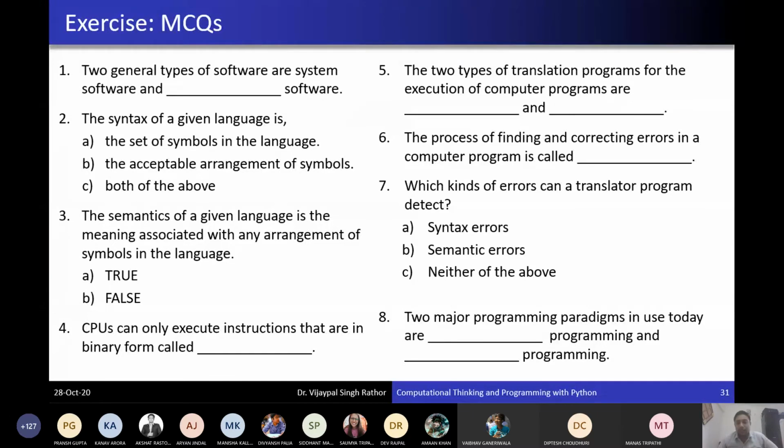Do you have a lecture after this at 9:30? Yes, sir. There is a Maths lecture. Okay, maths.